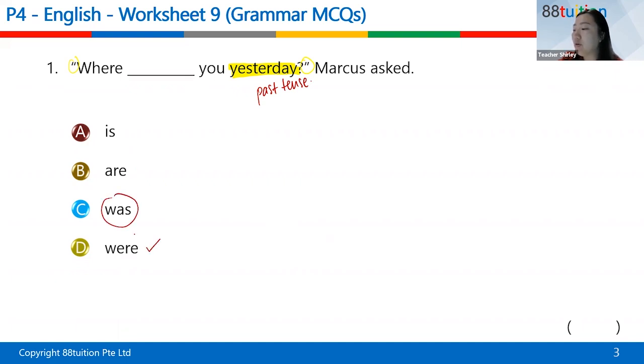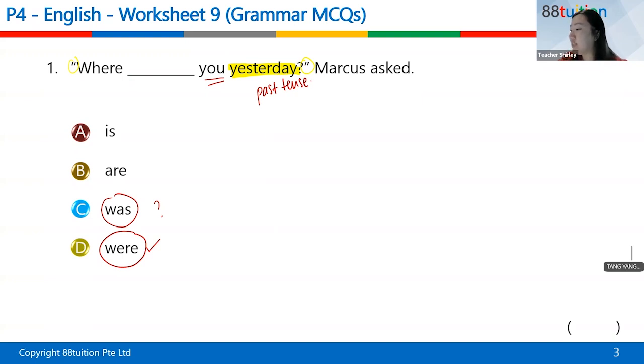So past tense can be was or were. Why didn't you choose was? Because you is a special noun. Okay, so in this case, you is a pronoun whereby we will use were, even though it's like a singular pronoun, but when we choose the verb, subject verb agreement, it has to be different.